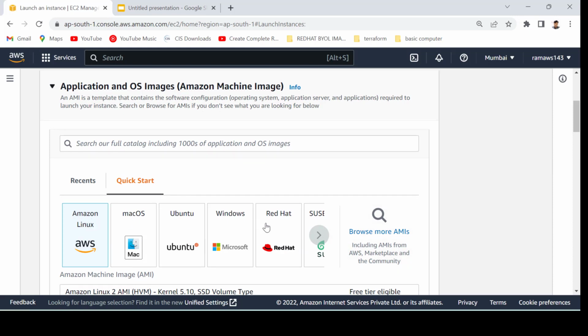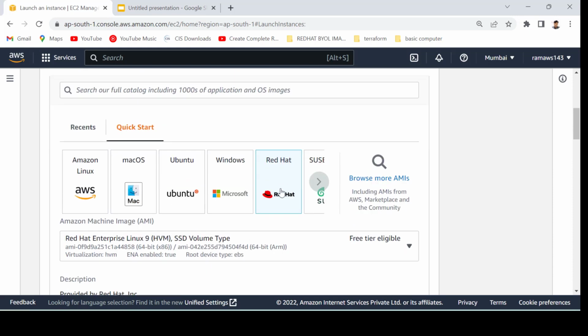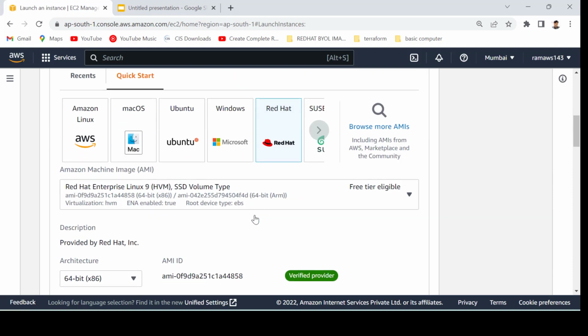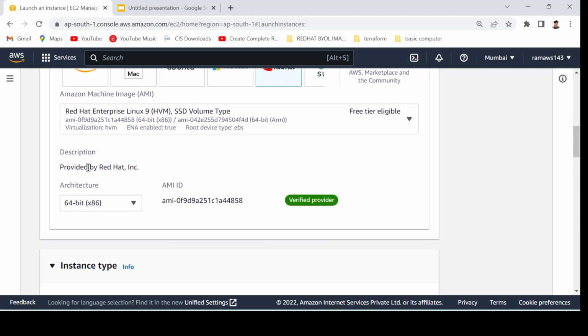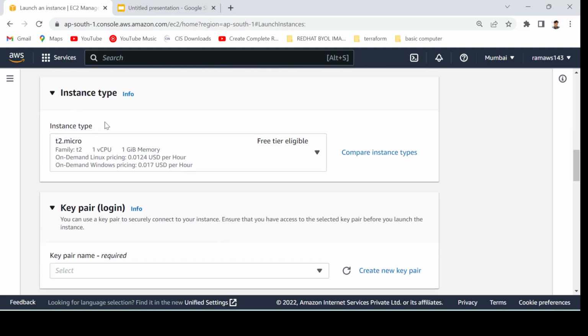So let's filter out the AWS Red Hat images. Okay, and here you have to select the machine image. This AMI I have selected is free tier eligible, so it will not charge the OS licensing cost. Definitely it is provided by Red Hat and is a verified provider. Here you can select the instance type.